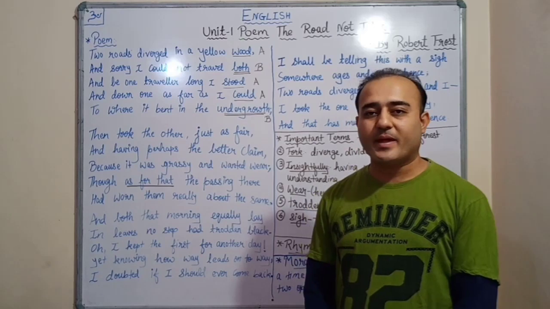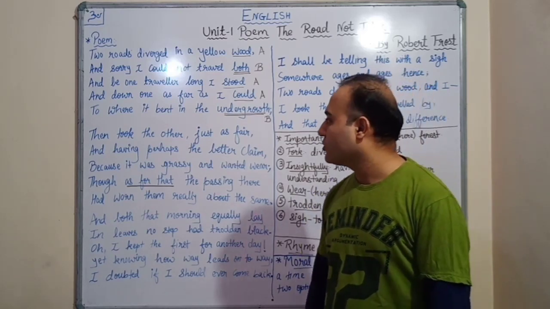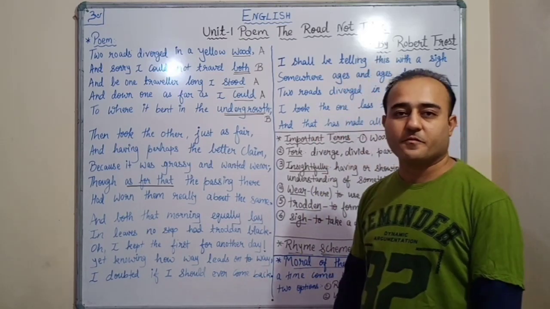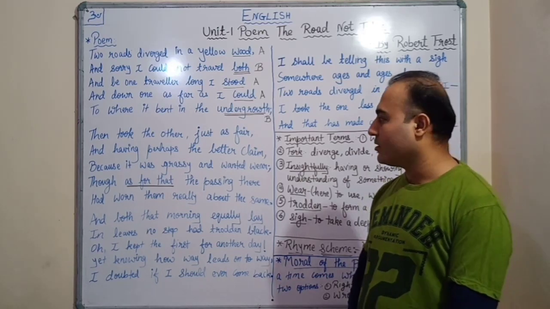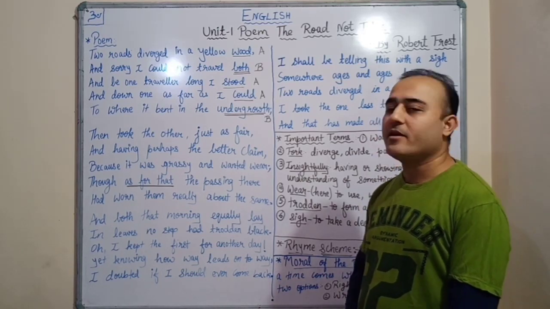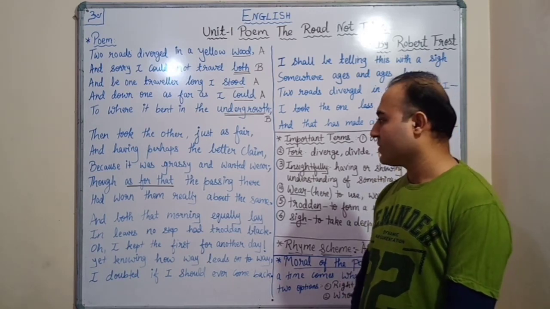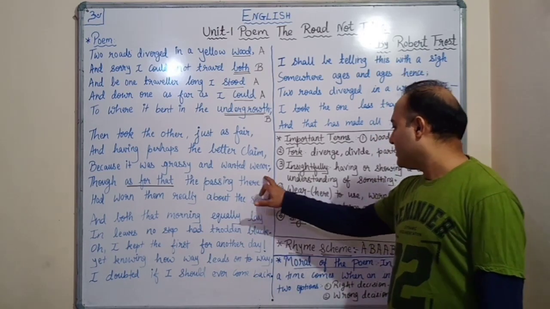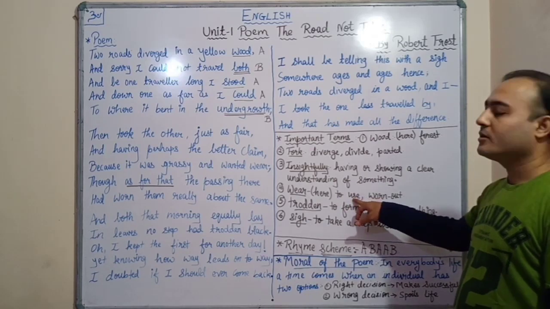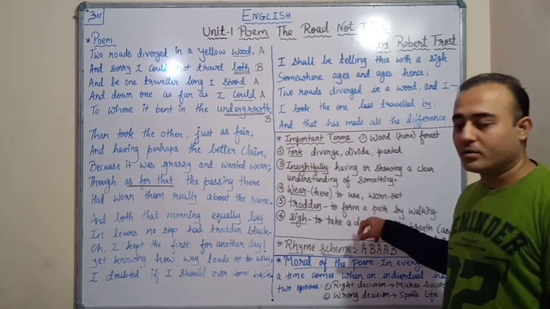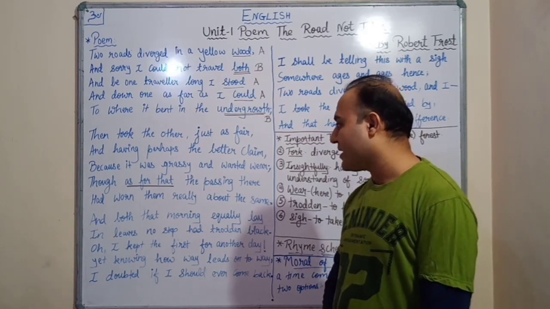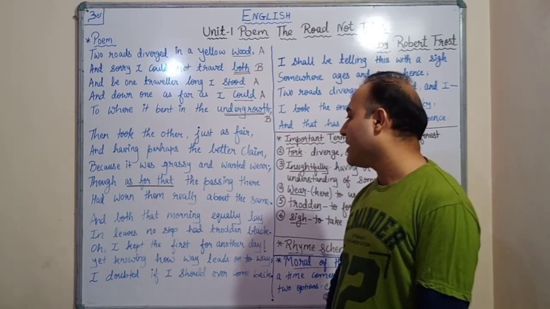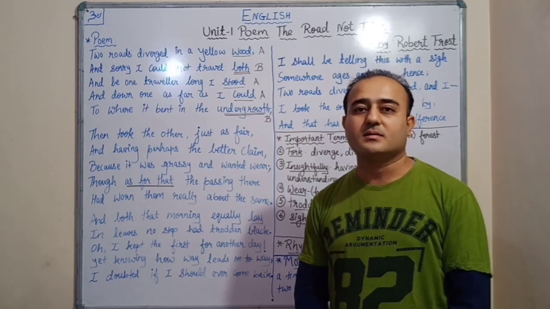Now, the second paragraph. Then took the other, just as fair, and having perhaps the better claim, because it was grassy and wanted wear. Wear means here to be used or worn out. Though as for that, the passing there had worn them really about the same.